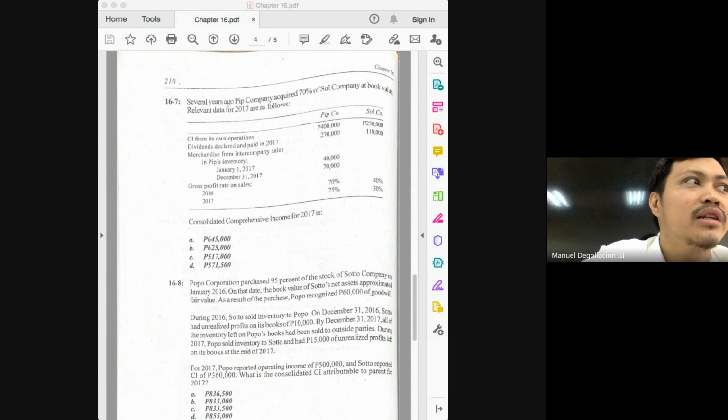And again, if you have difficulty in getting the markup amount, class, that is not the fault of the subject. Okay? That is not even the fault of your home office and branch accounting class. As far back as your accounting for inventories class in your intermediate accounting, you were already introduced to gross profit valuation, class. And even before entering college, this is just a matter of percentages, class.